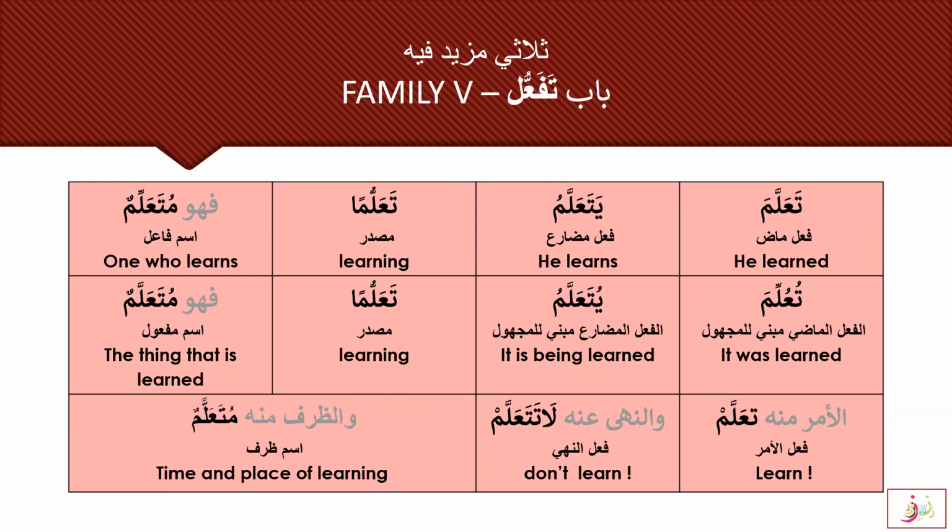You can go back to that session and see that allama means to teach and ta'allama means he learned. This is a big difference between allama and ta'allama: the allama family pushes the effect to someone else, while ta'allama is for self-use. So ta'allama means he learned, yata'allamu, he learns, ta'alluman, learning, fahuwa muta'allimun is the one who learns.